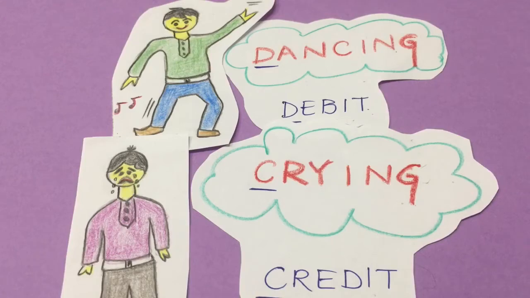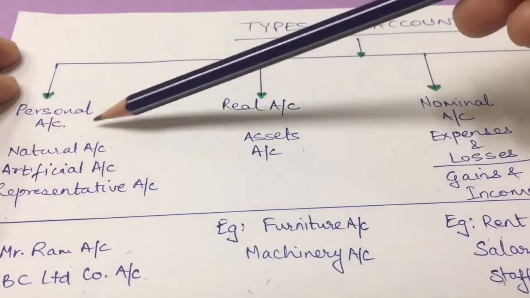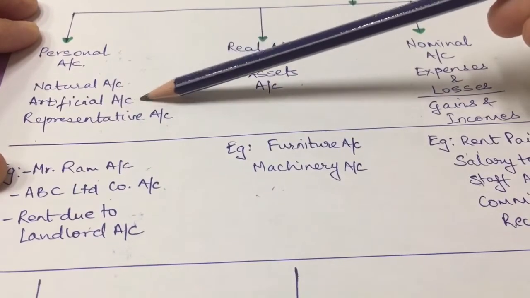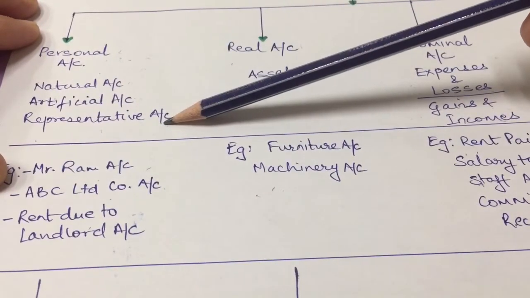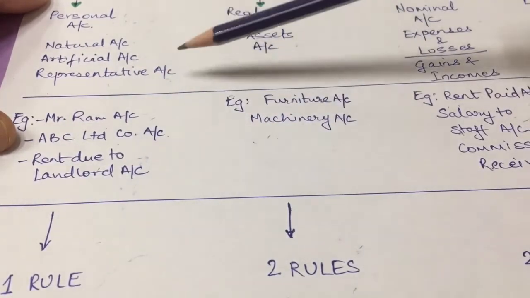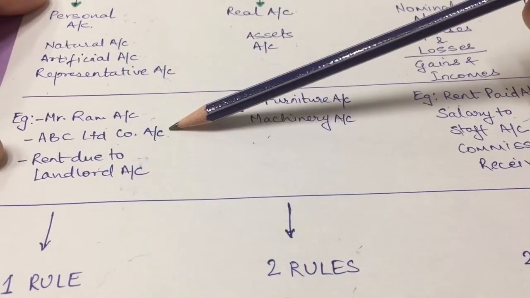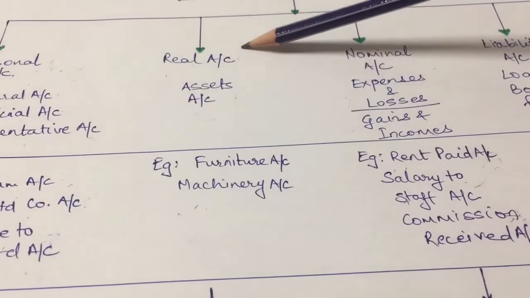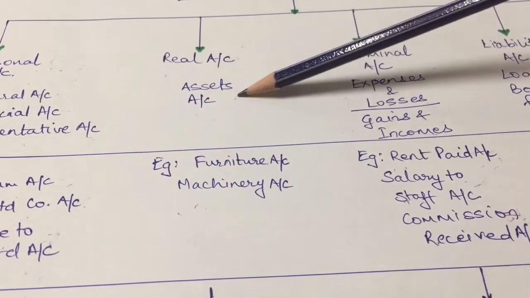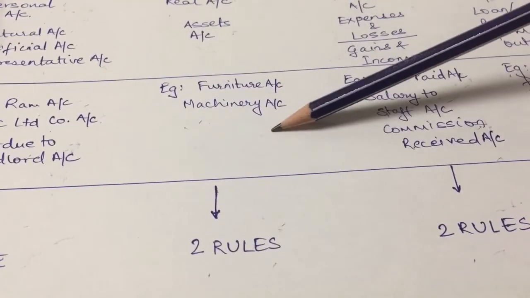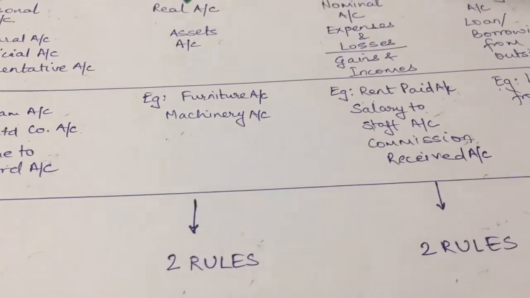of accounts. Under these we have personal account. Under personal account, there could be natural account, artificial account or representative account. Example of personal account like Mr. Ram account, any person's account, any company's account or rent due to landlord's account. Then we have real account. Under this, all the assets account comes. Assets means furniture account, machinery account, factory account.